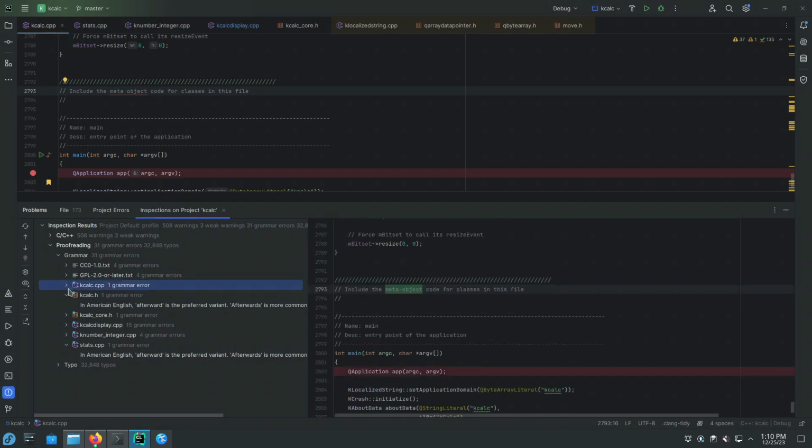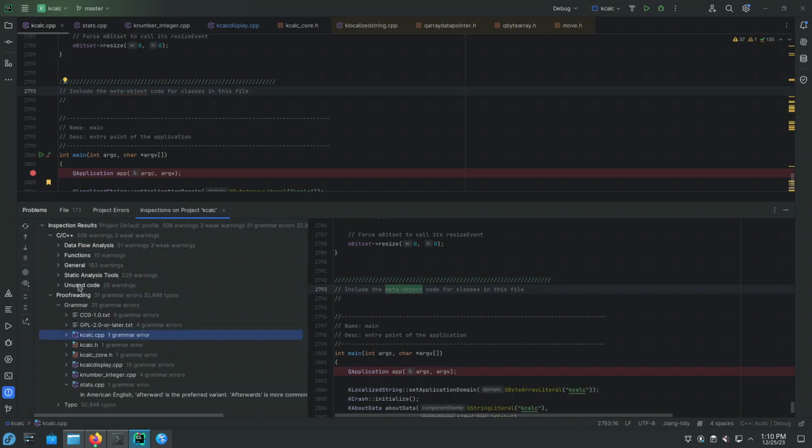Okay, so that's all. The KCalc project is one of the better maintained KDE Git repositories, so it has way fewer issues. Some of the KDE Git repositories at the periphery of the KDE projects, such as KDE Games, KDE Utils, the projects that have still not been ported from Qt 5 to Qt 6 completely, might have more issues found by the static analyzer in CLion.